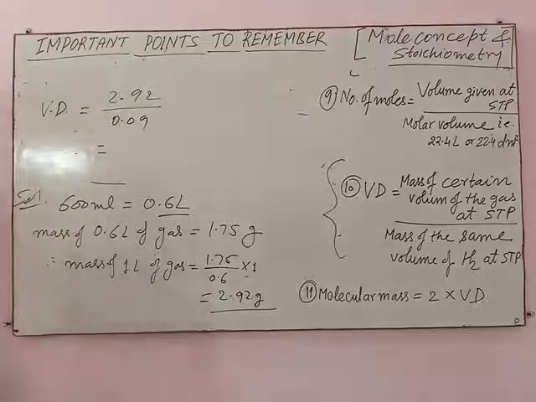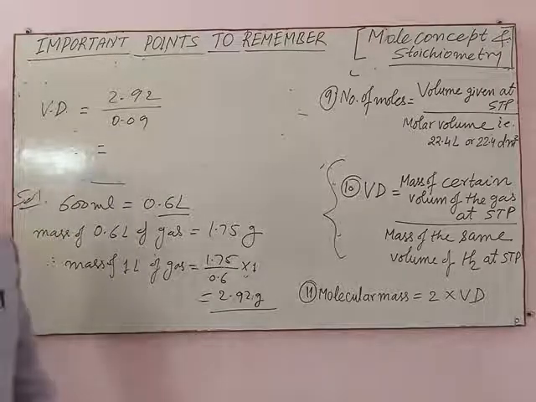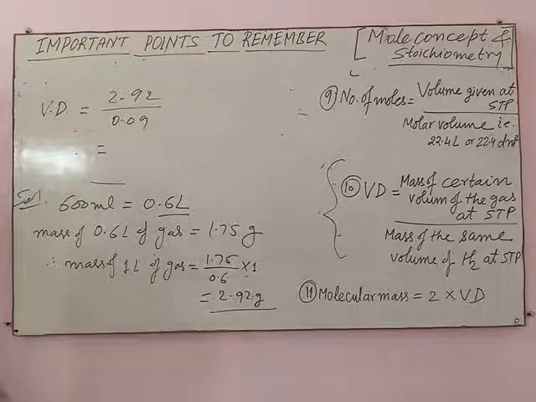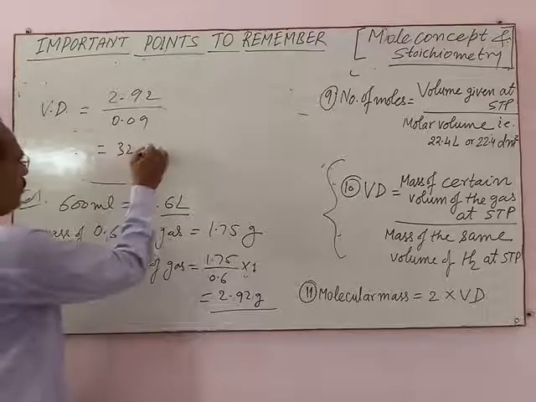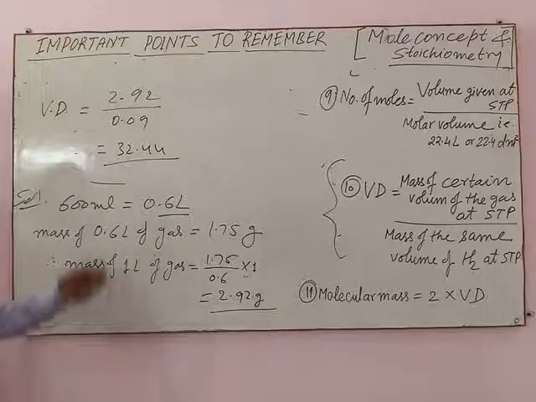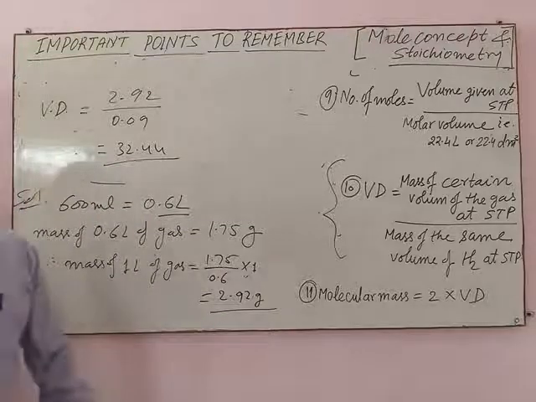This gives 32.44, which is the vapor density of this gas.